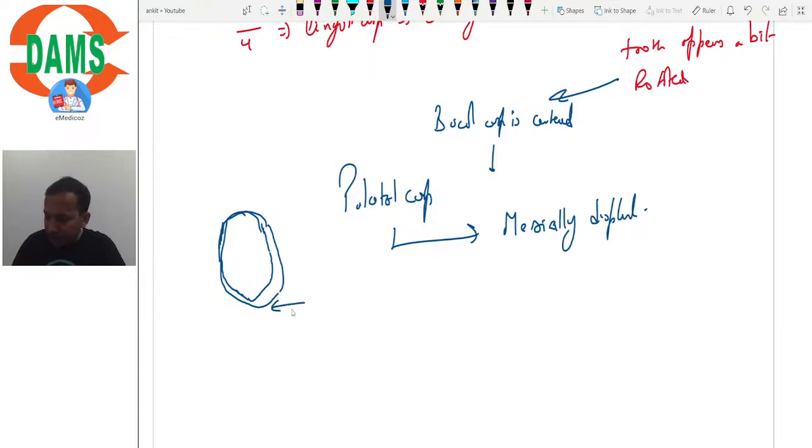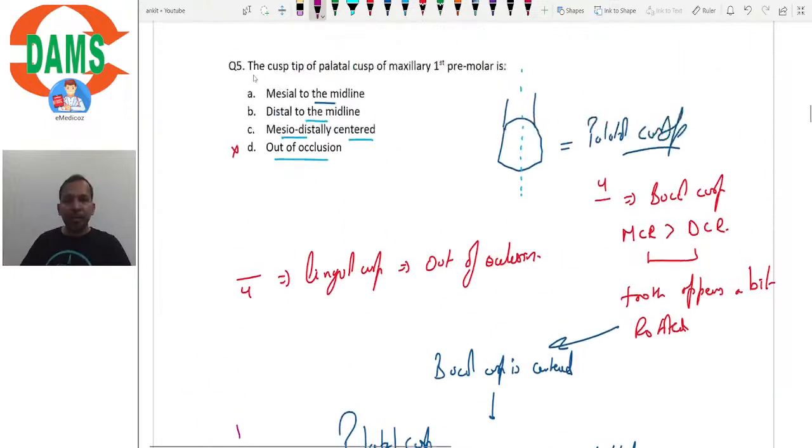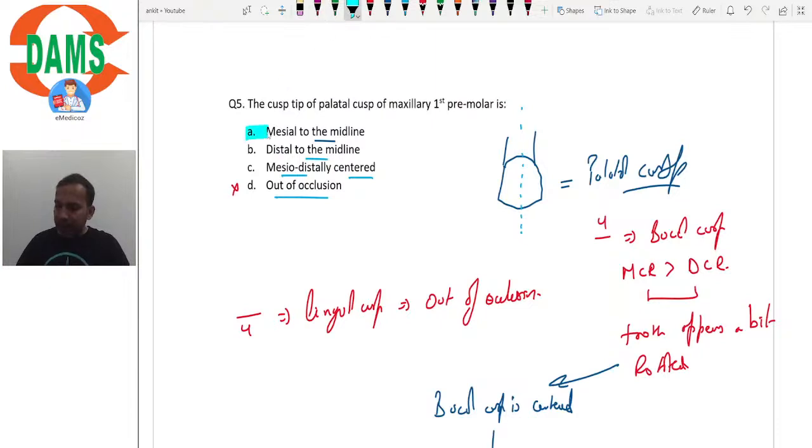So here this is the buccal cusp and this is the lingual cusp tip. And if you draw the center line, let's say this is the distal, this is the mesial. So the lingual cusp tip appears to be placed a bit mesially as compared to the center of the tooth, right? So the correct answer here would be option A, that is mesial to the midline. Now let's go to the next question. Is this question clear?